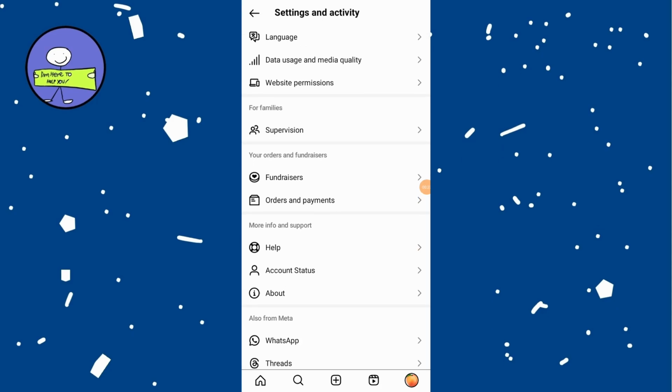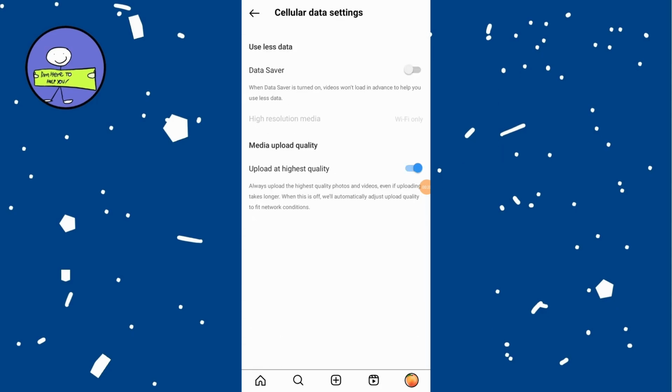tap on data usage towards the bottom. Ensure use mobile data is turned off. This setting reduces photo or video quality when using mobile data. And make sure upload at highest quality is toggled on. Please ensure that your uploads are at the highest resolution.